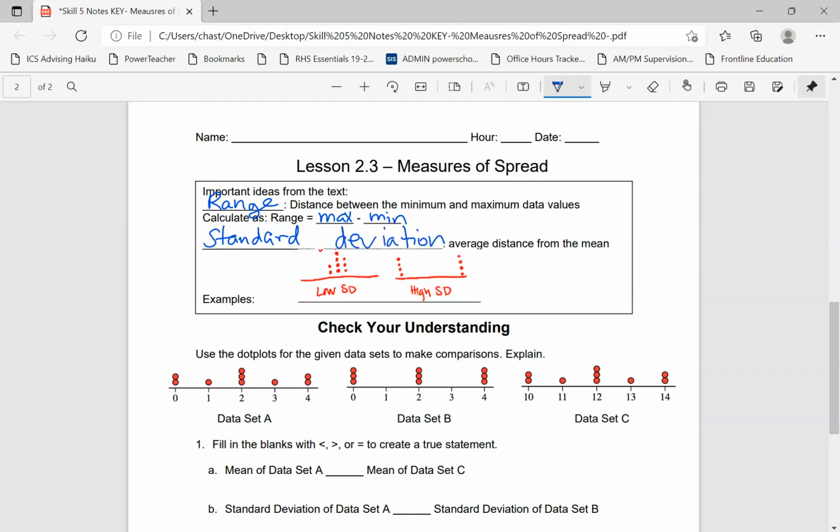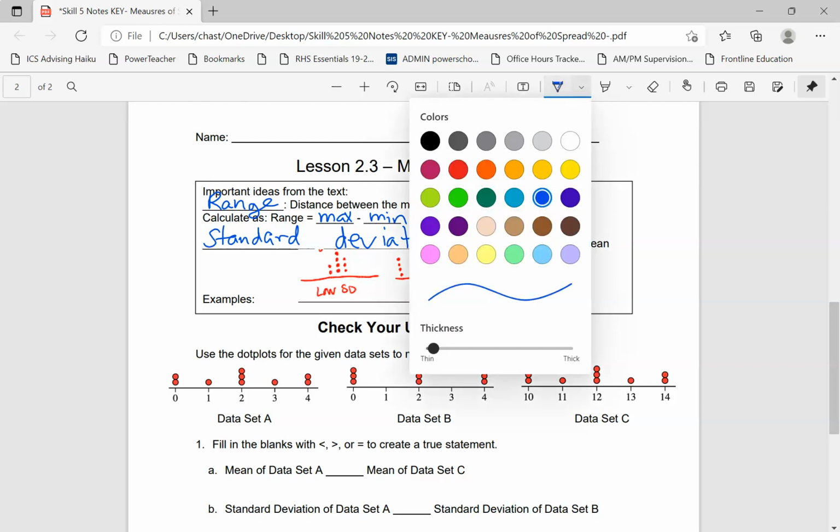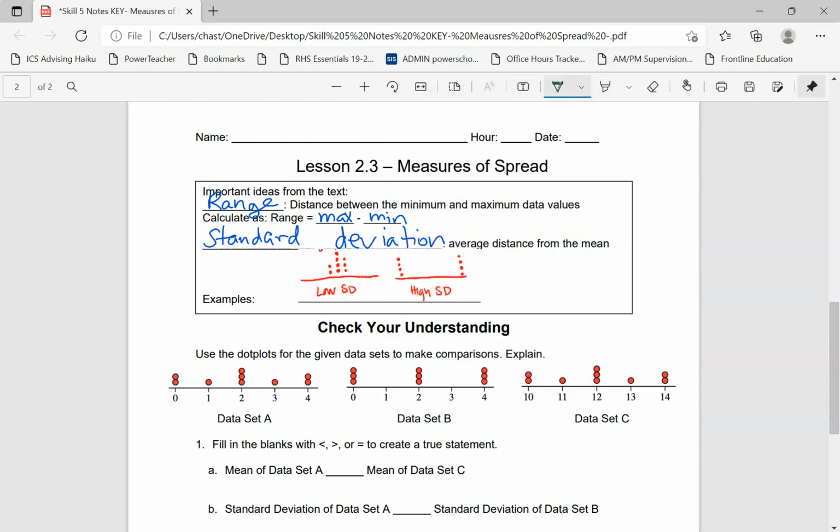Okay. And what I have here is a picture that illustrates this. When you look at the first picture, you'll see that this says a low standard deviation because the data values are pretty close together in the center. So the data values aren't really differing that much. Think of these values right here as 3 different data values. The data is pretty close together.